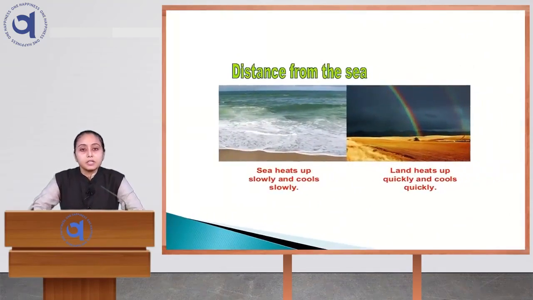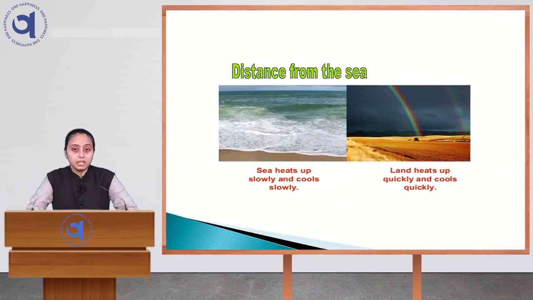Then comes distance from the sea. If the place is located closer to the sea, it will have a pleasant or moderate climate. For example, Goa is having a pleasant climate throughout the year, whereas Delhi is having hot summers and cold winters because it is located far from the sea.